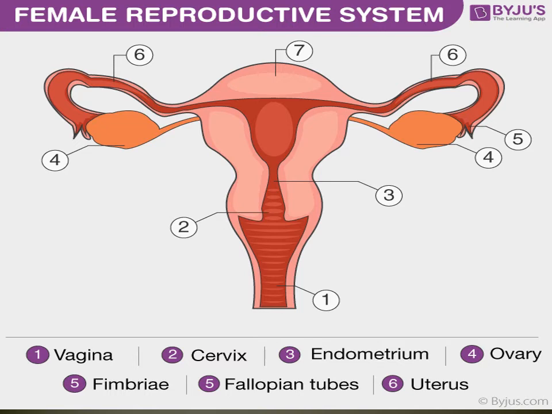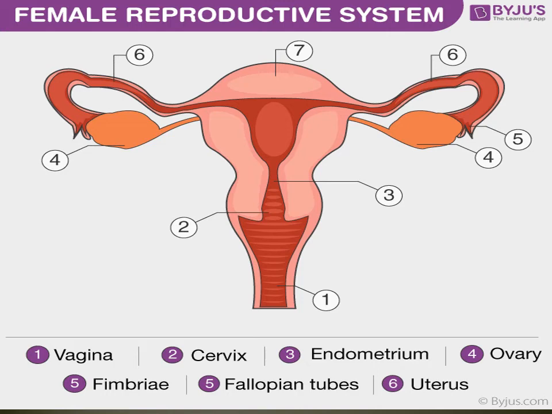Next one, vagina. This is the birth canal. The developed baby is expelled out through this narrow passage. It also serves to receive sperms. The ovum is a large cell. It is spherical in shape and immotile.